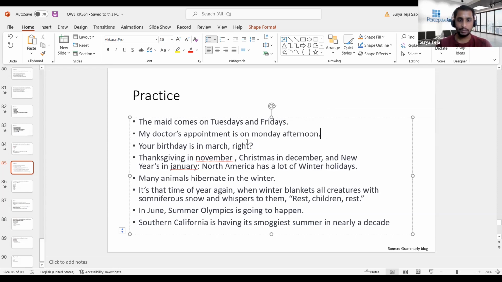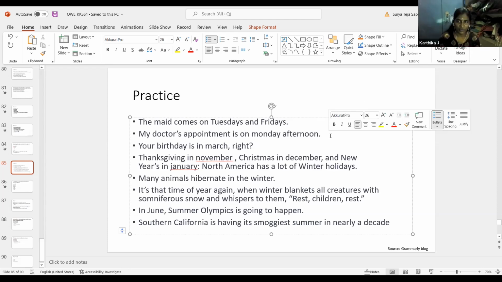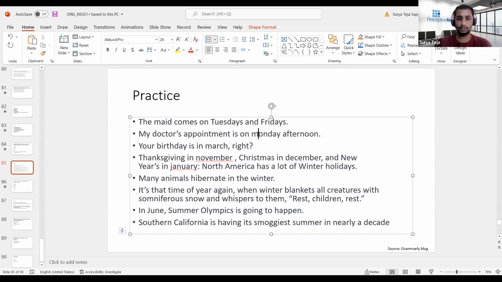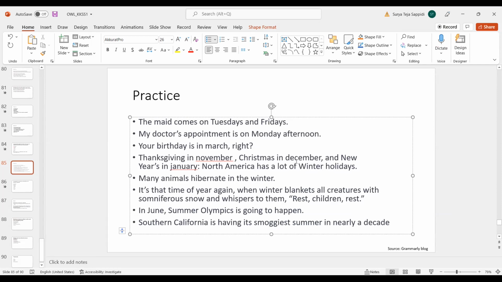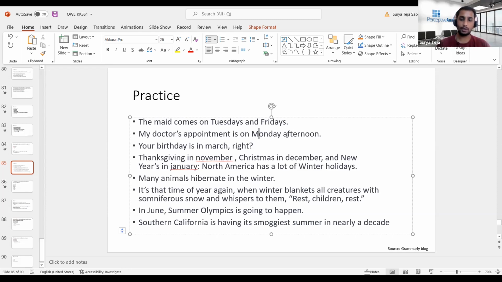I'll move to the second example. My doctor's appointment is on Monday afternoon. Right, Monday has to be in capital letters because it is a day in a week. It is a proper noun. On which day is it happening? It is happening on Monday. And if you observe here, I did not capitalize afternoon. The reason is that afternoon, morning, evening are also not proper nouns, just like the seasons.